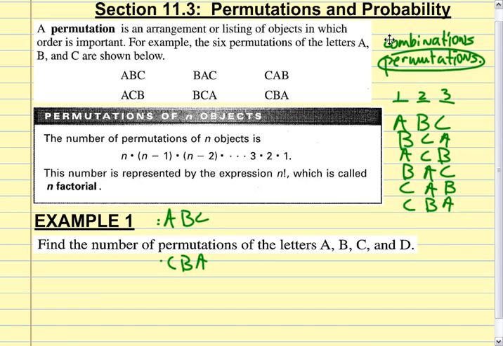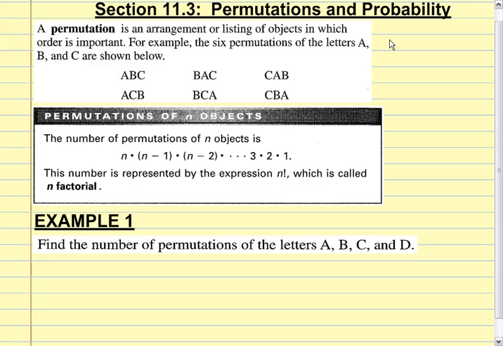So let's look at the writing that's up here, because I've spent a lot of time defining this stuff for us already. A permutation, I'll underline it, is an arrangement or listing of objects in which order is important. For example, the 6 permutations of the letters A, B, and C are shown below. Hey, I already did that, didn't I? I didn't realize that that's what I was doing. But there you go.